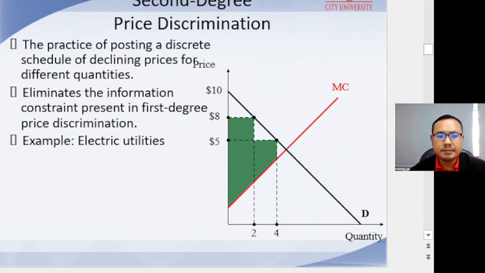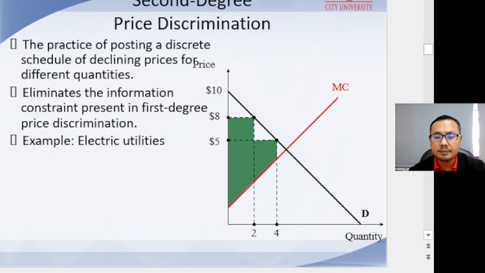This practice is very common in the electric utility industry, where a firm typically charges a higher rate on the first 100 kilowatt hours of electricity used than on subsequent units. The primary advantage of this strategy is that the firm can extract some consumer surplus without needing to know beforehand the identity of the consumers who will purchase small amounts and thus are willing and able to pay a higher price per unit.